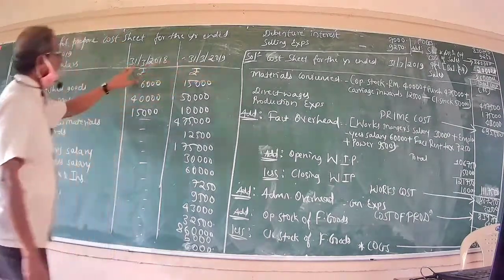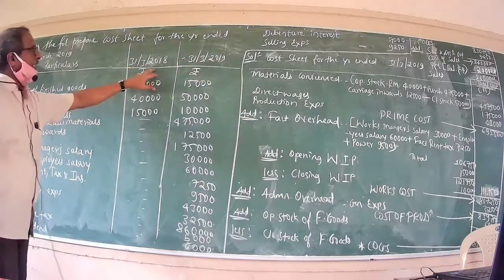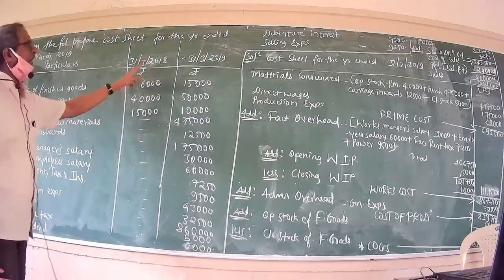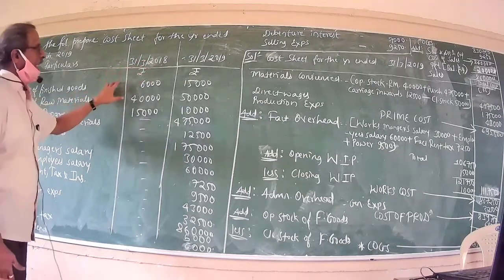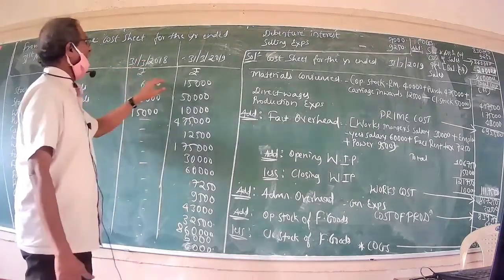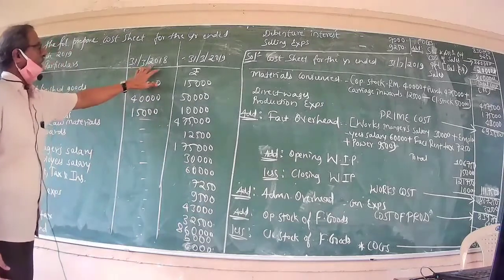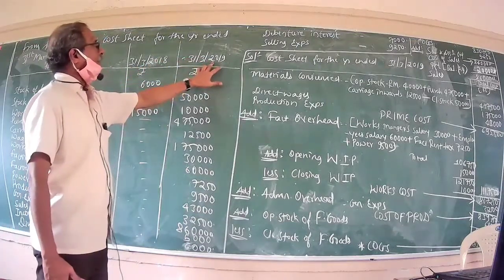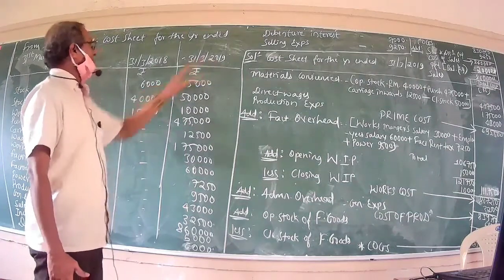The fag end of the year 2018 automatically becomes the opening stock for the succeeding year 2019. Thus, this is the closing balance, whereas this information pertains to the year 2019.